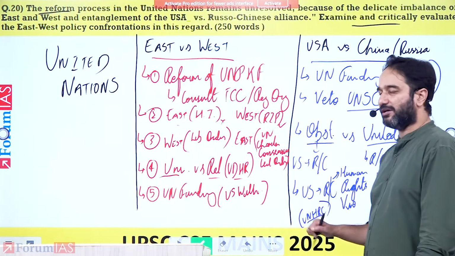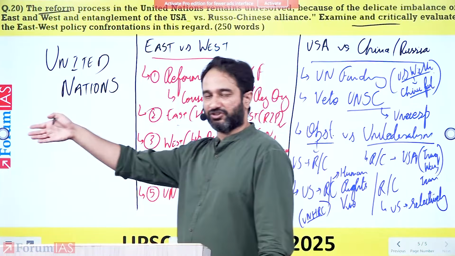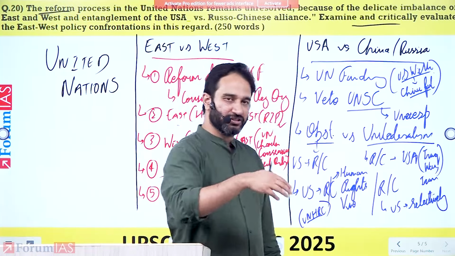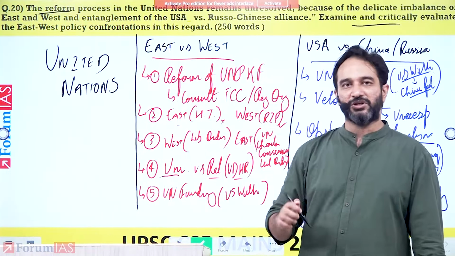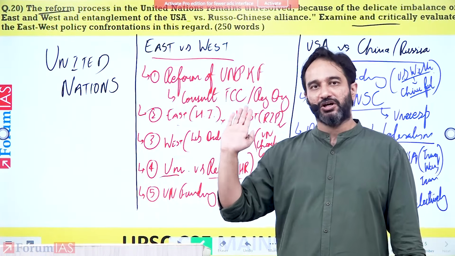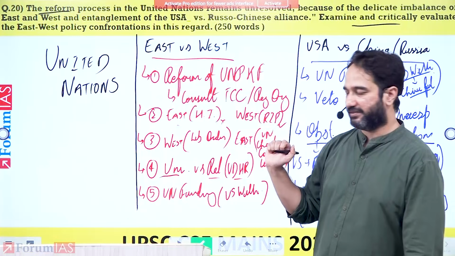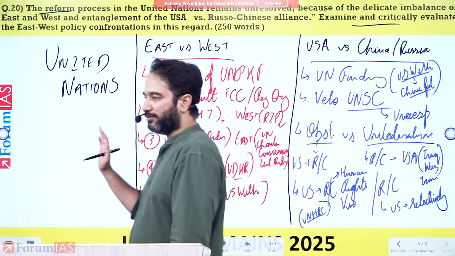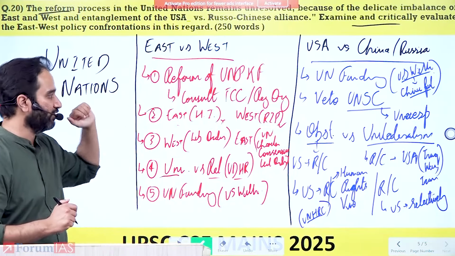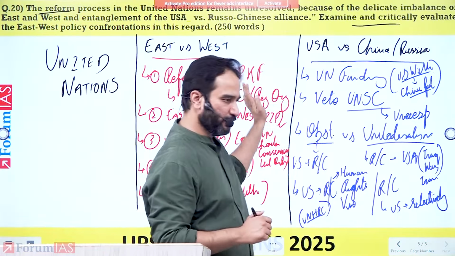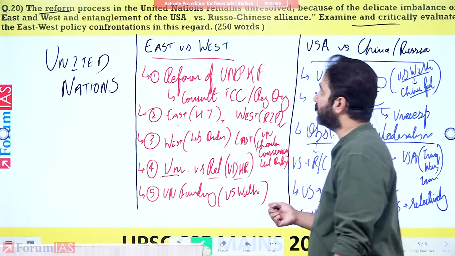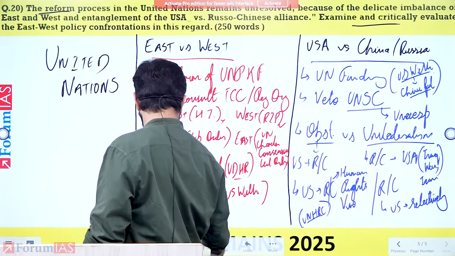Initially, when the UN Human Rights Council was controlled by the Americans, they would criticize the Chinese and Russians. Now, because of the US withdrawal, it is being controlled by the Russians, the Chinese, and their allies, who now refuse to acknowledge the human rights violations of their allies. So these are the primary problems that you highlight as East versus West and the USA versus the China-Russia alliance. You highlight 5-6 points here, because you also have to keep the answer within the word limit. Then you get to the conclusion.